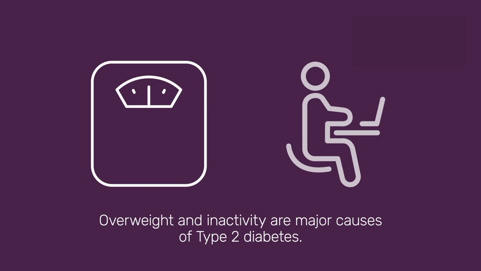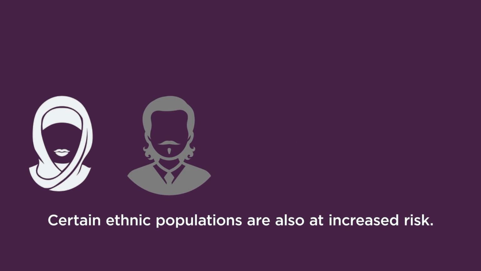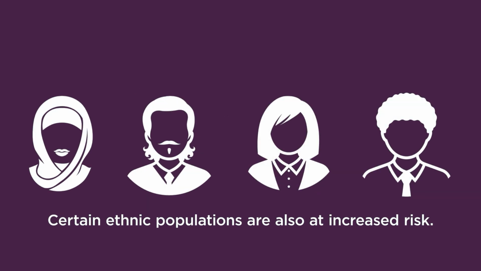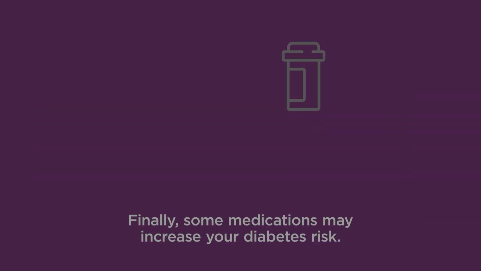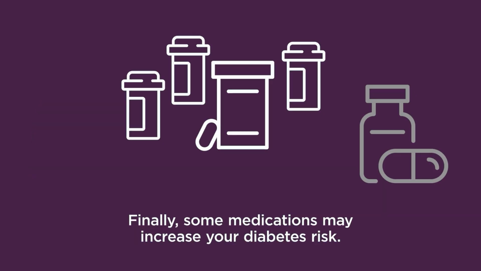Overweight and inactivity are major causes of type 2 diabetes. A family history increases your risk of developing the disease. Certain ethnic populations are also at increased risk. Finally, some medications may increase your diabetes risk.